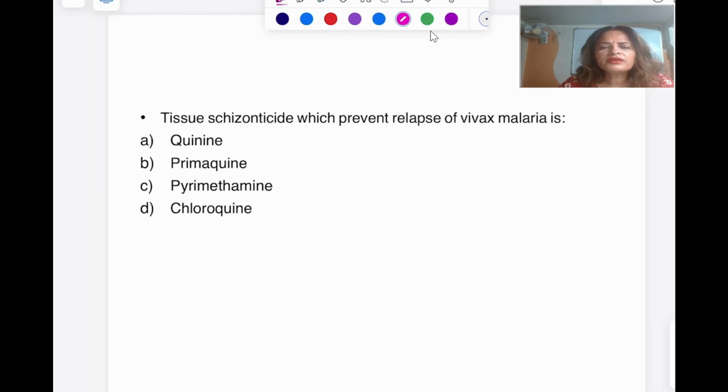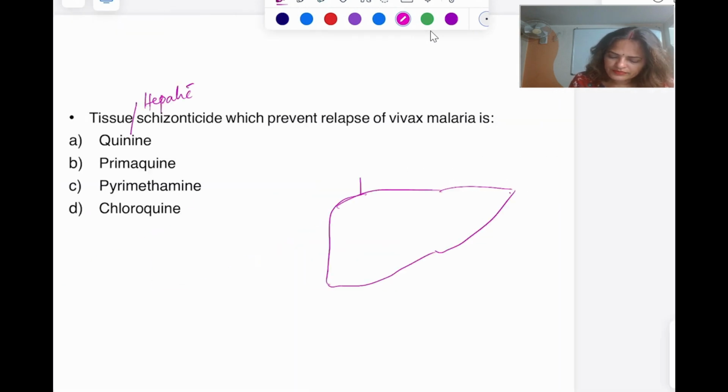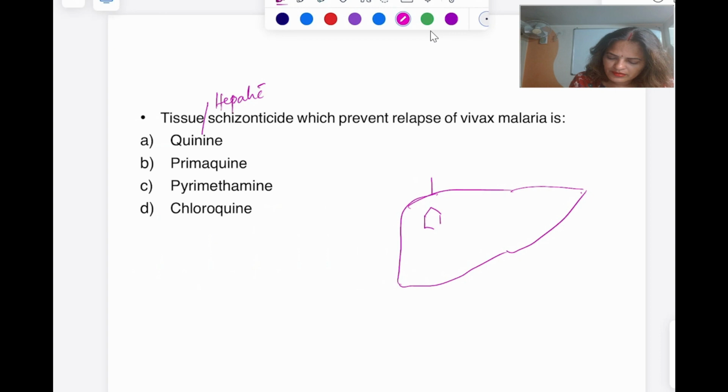Now coming to a few of the important MCQs. Tissue schizonticide which prevents relapse of Vivax malaria. So tissue or hepatic, I have already told, tissue and hepatic schizonticide which prevents the relapse. What is the tissue one? This is in the liver. In the liver, a few multiply and a few remain dormant. These are from the sporozoites, and this is what is going to cause the relapse.